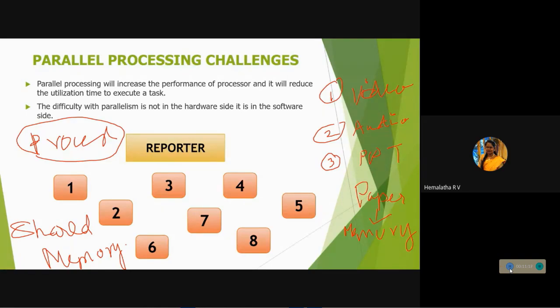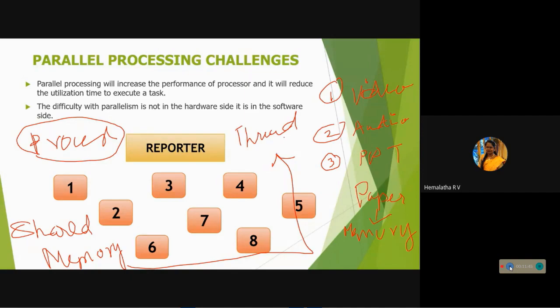Under this shared process, there is one more concept called a thread. What is meant by thread? It is called a lightweight process. Where do you use the thread process? You can use it in your mobile and also in your laptop.